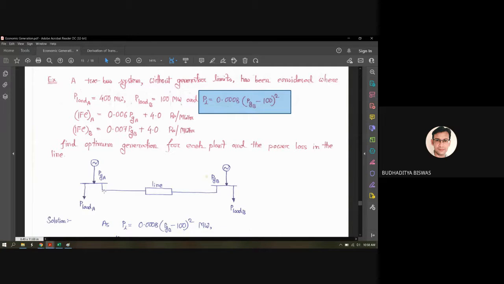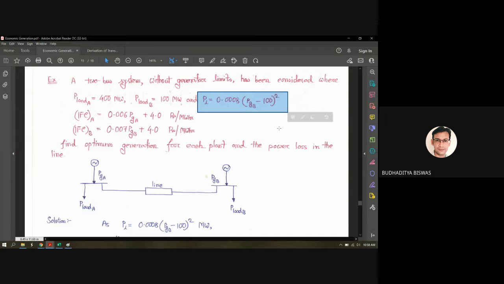So here you see that as P load A is 400 megawatt and P load B is only 100 megawatt, that means this 400 megawatt P load A is not fulfilled by the PGA. So some power needs to be transmitted from the PGB to the load through this transmission line. That's why the loss is totally dependent upon the PGB, not the PGA.